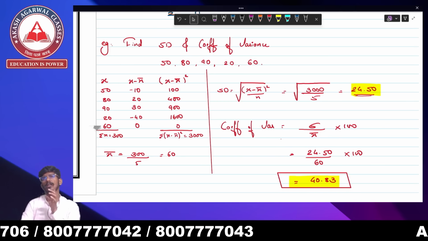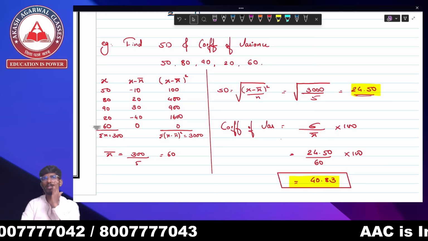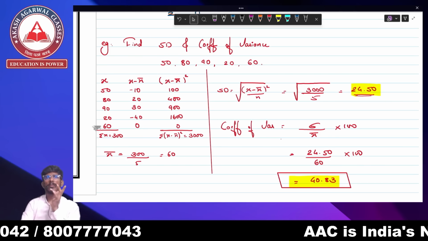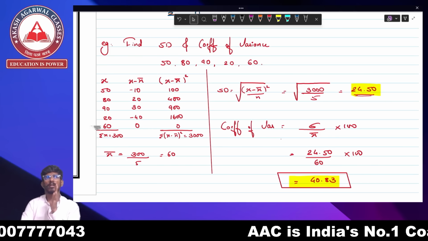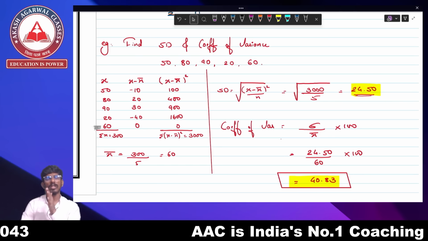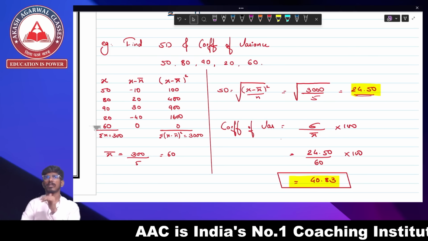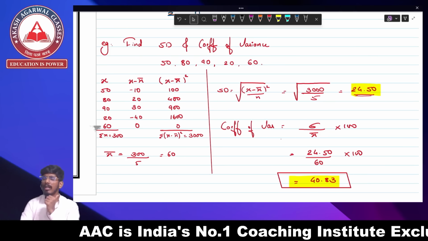So if you learn one formula for median, you can very easily solve questions for quartile, because you have to just change the base, right? For median, the base is 2, for the quartiles, the base is 4, for decile, the base is 10, and for the percentile, the base is 100.